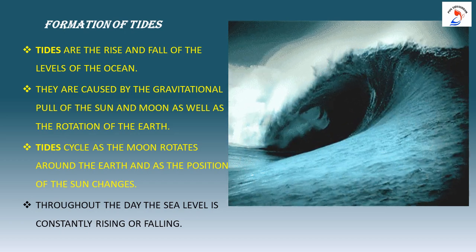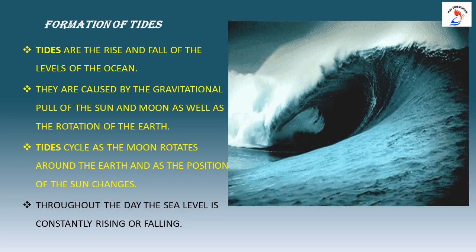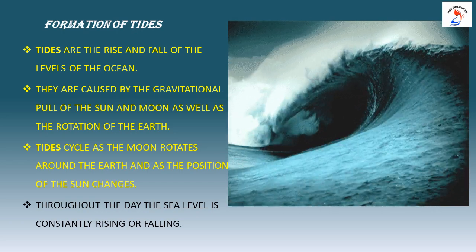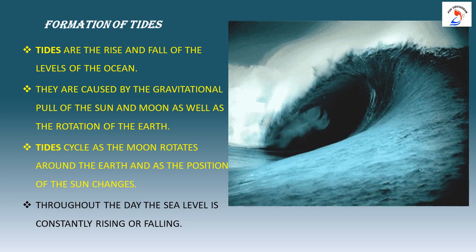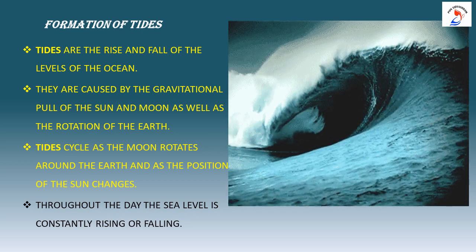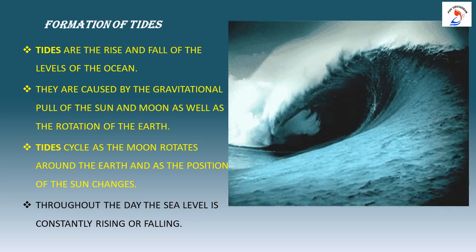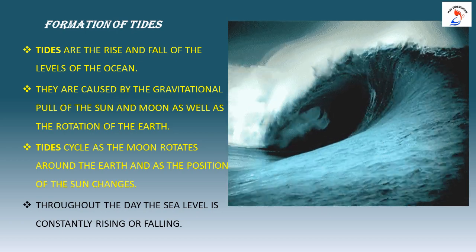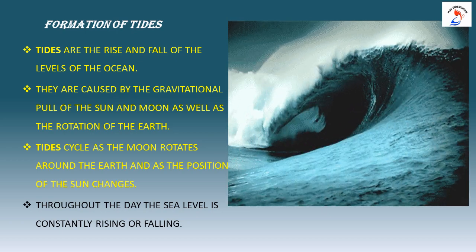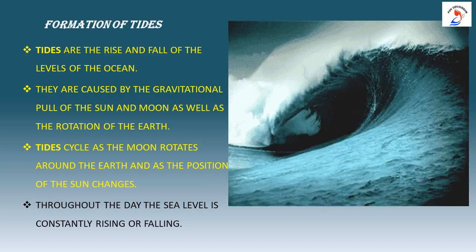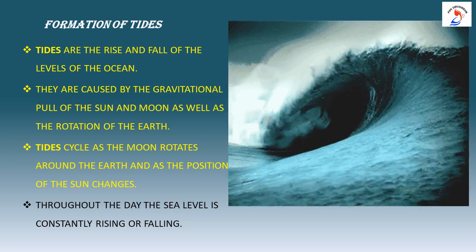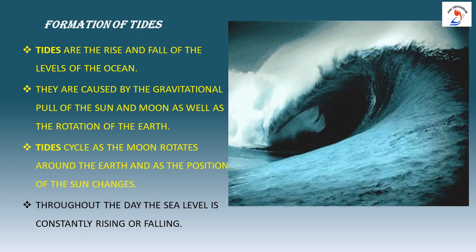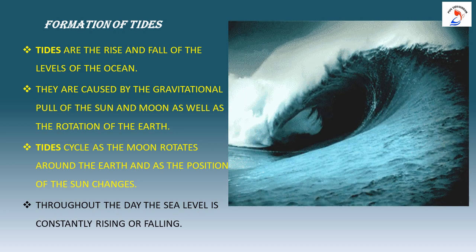Tides are caused by the gravitational pull of the sun and moon as well as the rotation of the earth. Tides cycle as the moon rotates around the earth and as the position of the sun changes. Throughout the day, the sea level is constantly rising or falling.